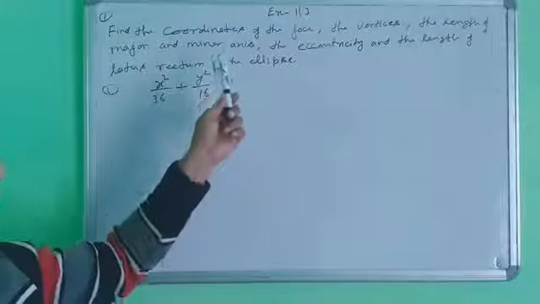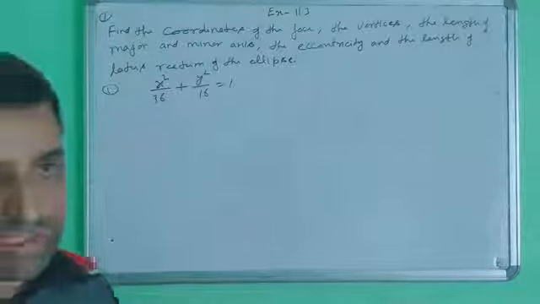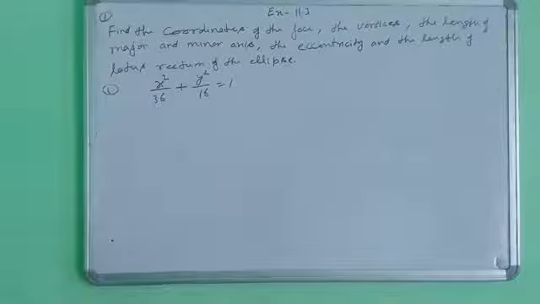First, we will check this question. In this given equation, which is the major axis and which is the minor axis? First we decide this.